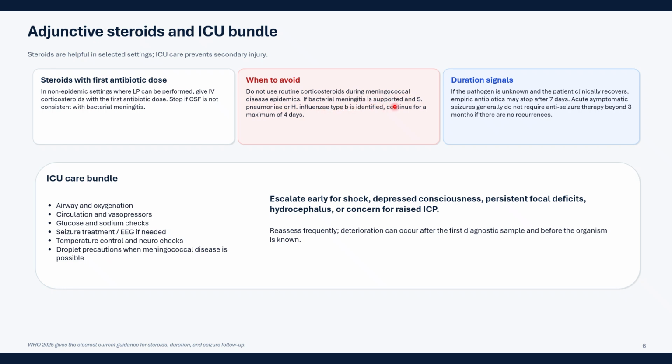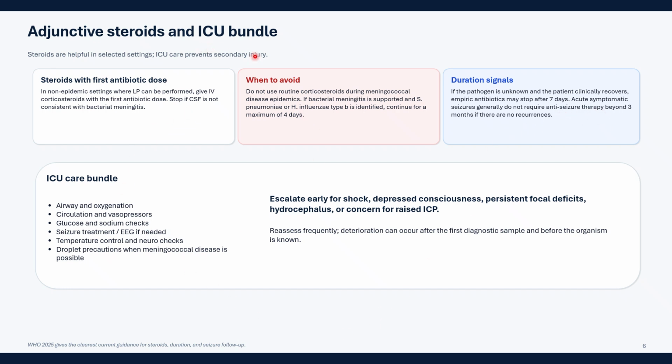If bacterial meningitis is supported and Streptococcus pneumoniae or Haemophilus influenzae type b is identified, continue for a maximum of 4 days. If the pathogen is unknown and the patient clinically recovers, empiric antibiotics may be stopped after 7 days. Acute symptomatic seizures generally do not require anti-seizure therapy beyond 3 months if there are no recurrences. So this is the timeline, 3 months.